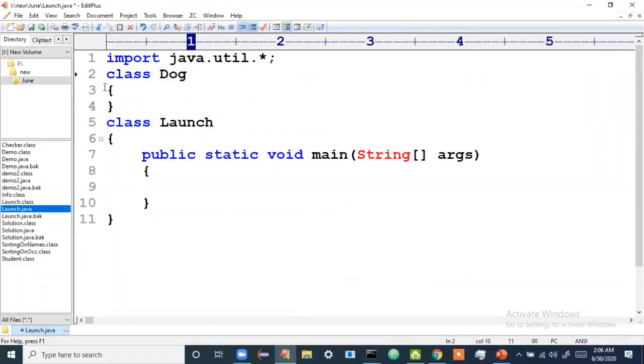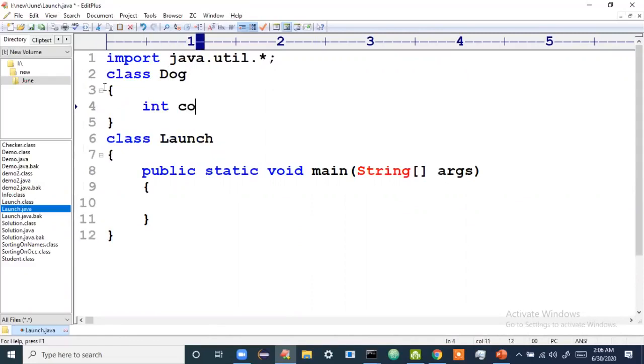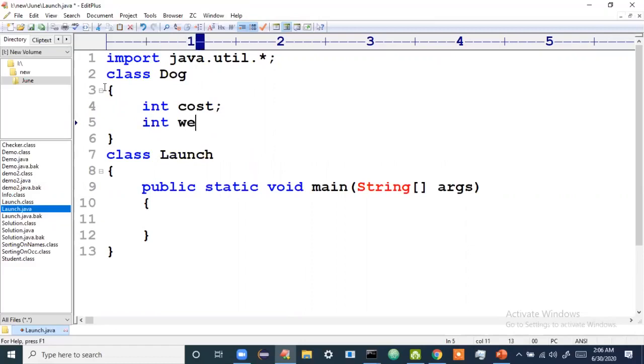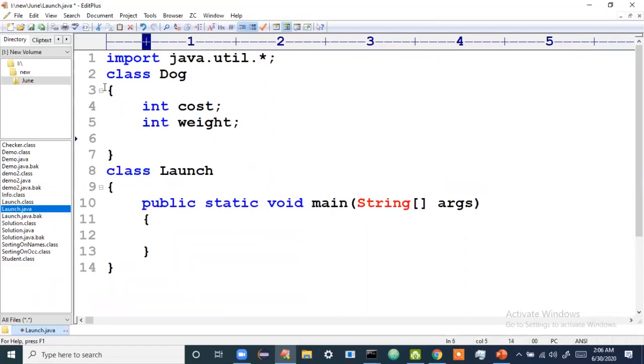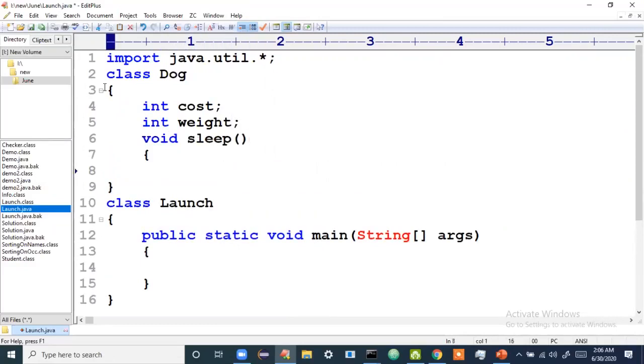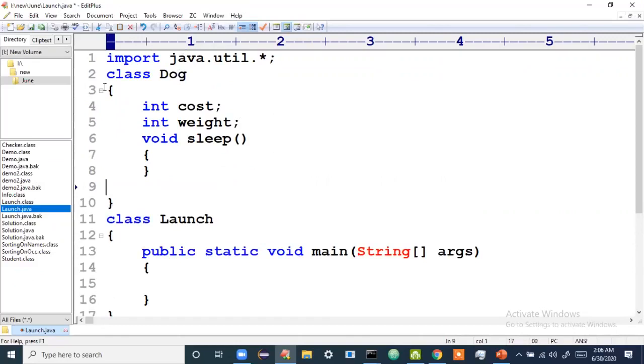Sir, can you write two classes in the same file? Yes, you can write two classes in the same file. In the class Dog, I'll write int cost. Then I'll write int weight. Then there is void sleep. Whenever someone calls this method, this is a method definition, which means if someone calls this method, what you're supposed to do, I'm defining that. Okay, so System.out.println, I'll tell here, sleeping.